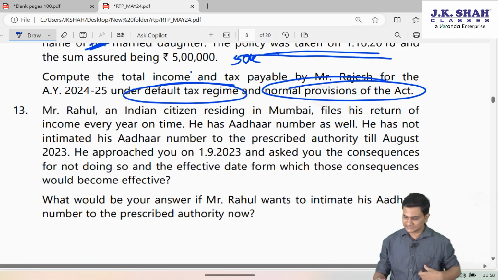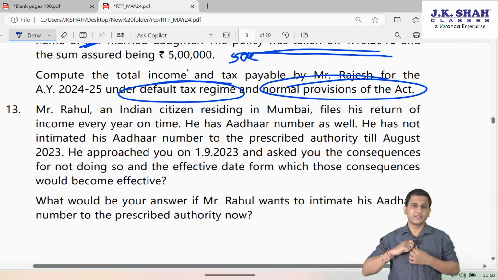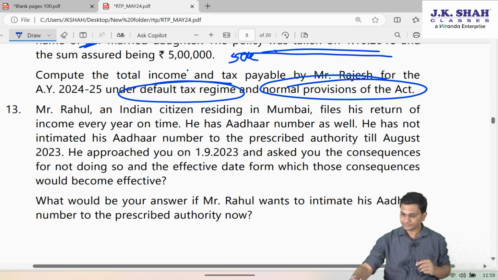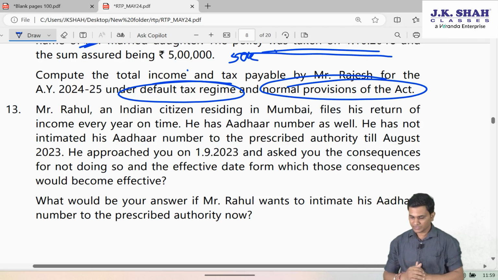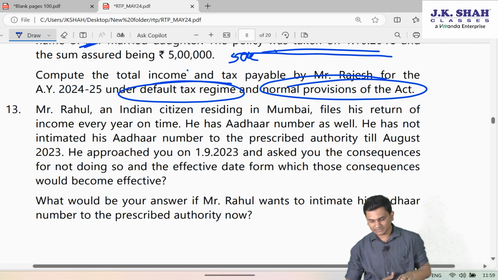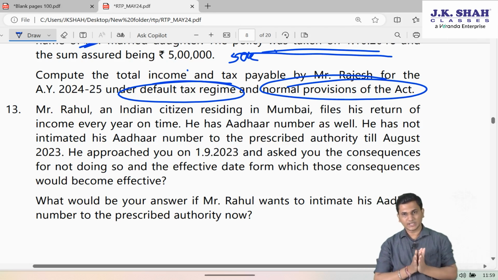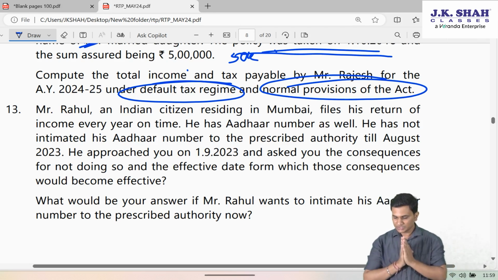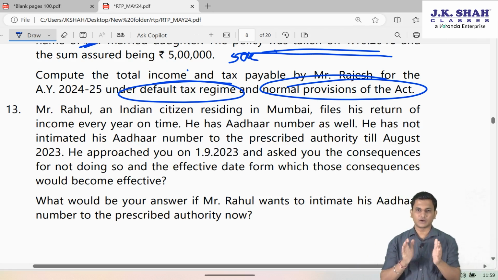Now the last question, friends, which is generally a theory based question. Mr. Rahul, an Indian citizen residing in Mumbai, files his return of income every year on time. He has Aadhaar number as well. He has not intimated his Aadhaar number to the prescribed authority till August 23. He approached you on 1st September 23 and asked you the consequences for not doing so and the effective date from which those consequences would be effective. What would be your answer if Rahul wants to intimate his Aadhaar number to the prescribed authority now?